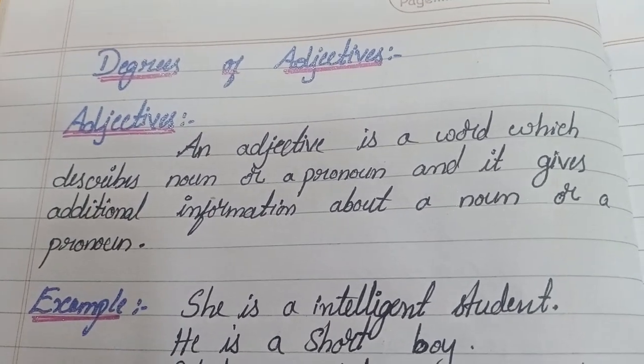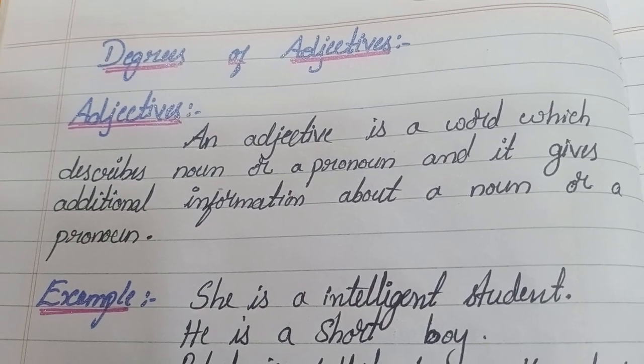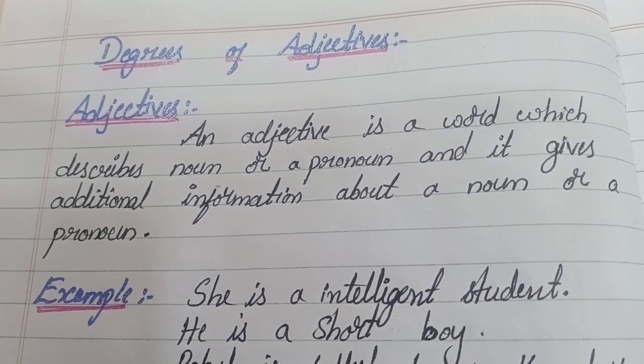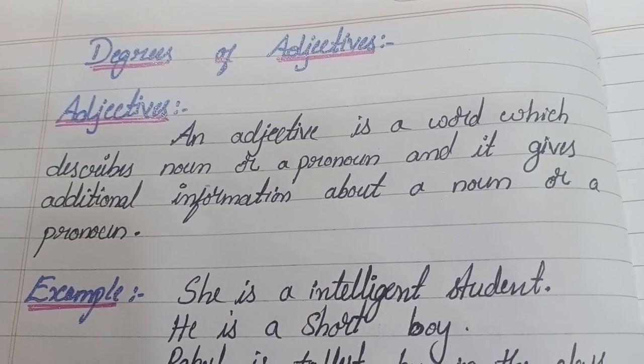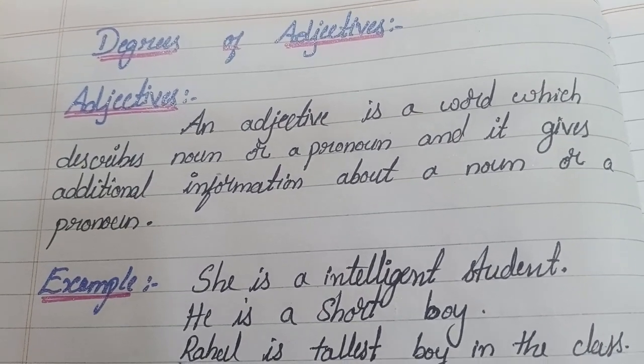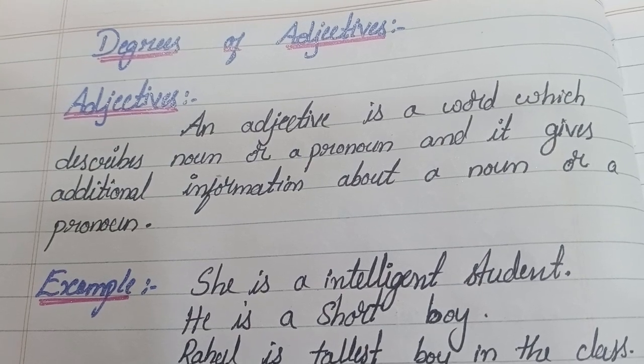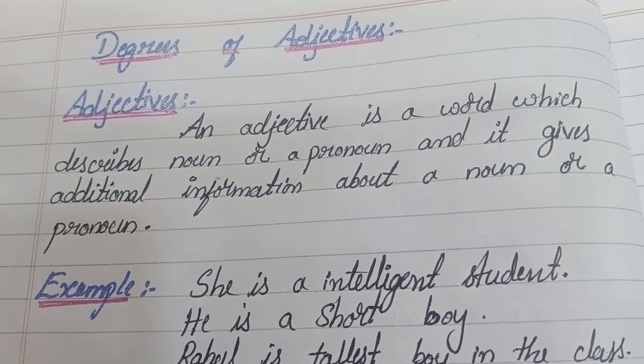In this video, I explain to you about degrees of adjectives, or degrees of comparison. Before this, we have to know what an adjective is.